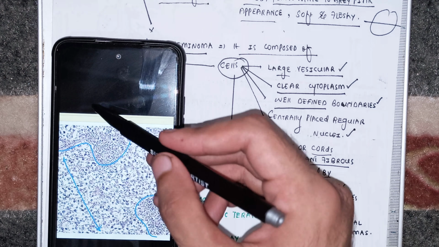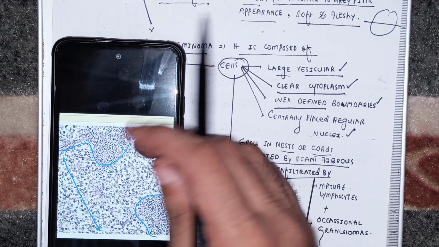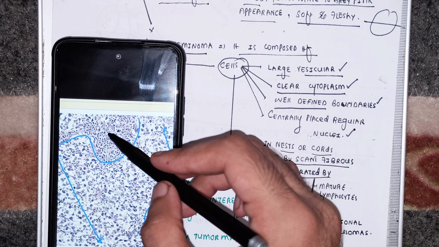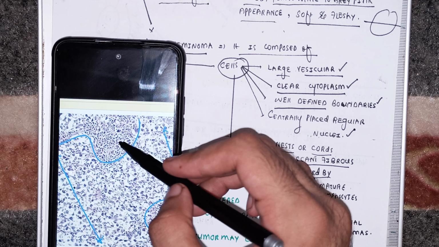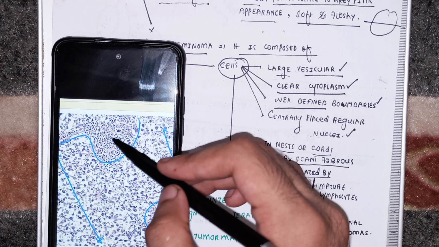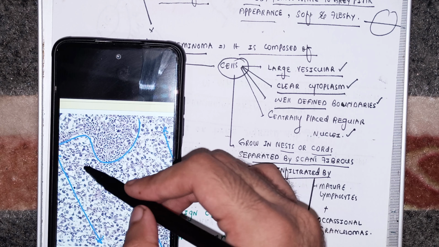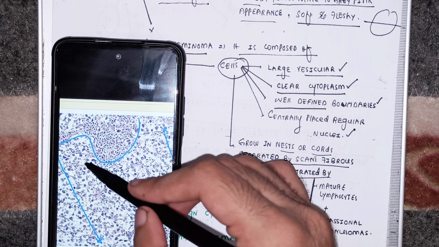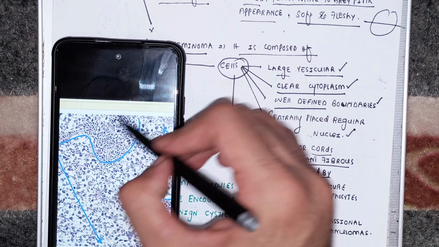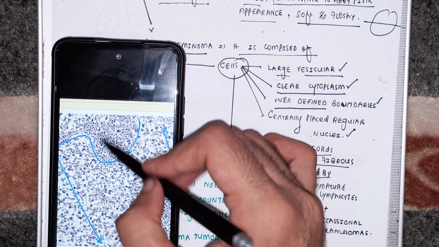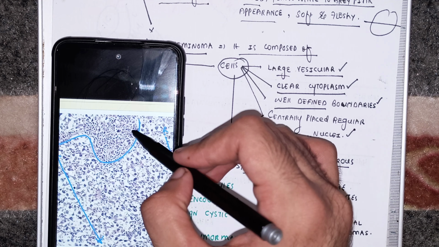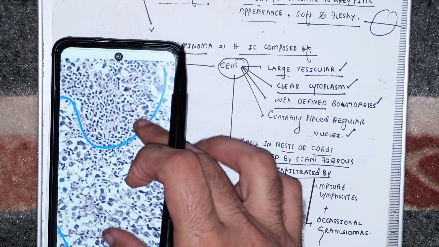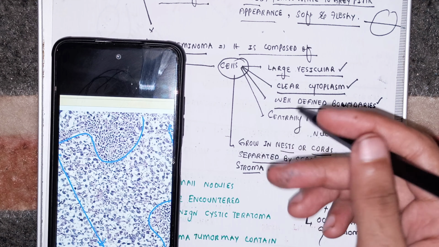Obviously, beyond this there will be other tumor cells too, so in between comes the fibrous septa. And what did I tell you? That these fibrous septa are infiltrated by, you can see, these mature lymphocytes. So these are the tumor cells of the dysgerminoma which are separated by fibrous septa having lots of mature lymphocytes as well.